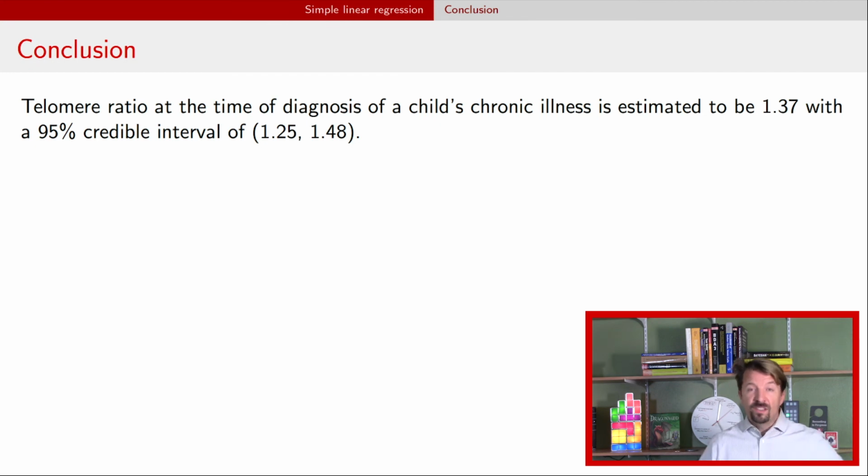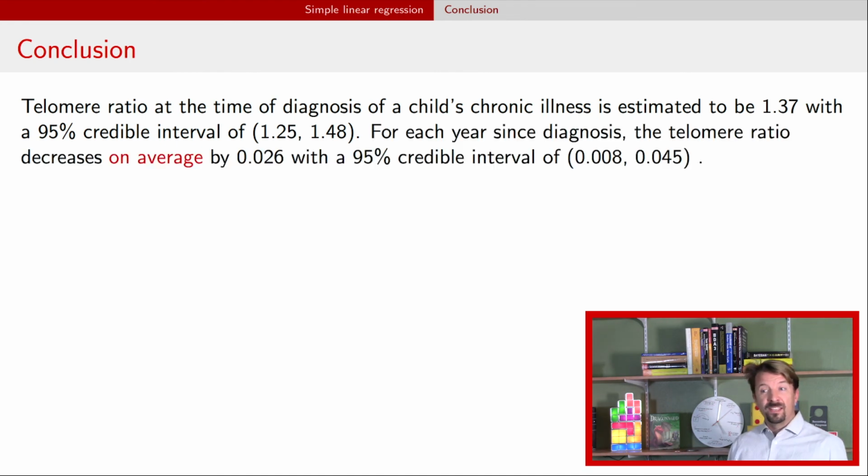All right, so once you do the analysis in R, you want to write up the report, say for a manuscript. And so this is the kind of write-up that I would do if it were me providing the analysis. So here I would say something like, telomere ratio at the time of diagnosis of a child's chronic illness is estimated to be 1.37 with a 95% credible interval between 1.25 and 1.48. This is basically an interpretation in scientific language about that intercept parameter. That intercept parameter means, right, the x-axis or explanatory variable is 0. That is the time that the child was diagnosed with a chronic illness.